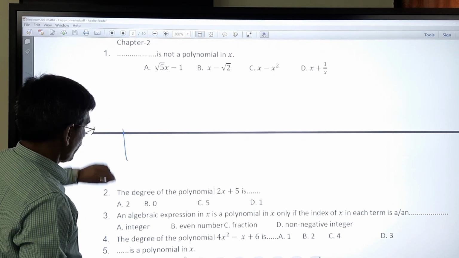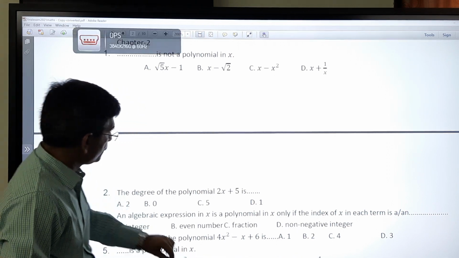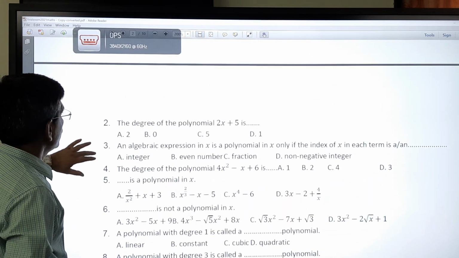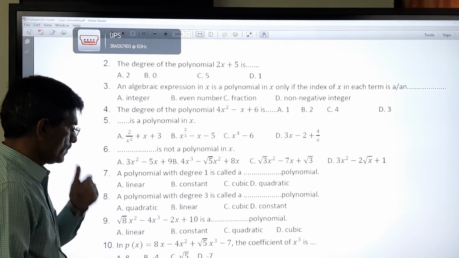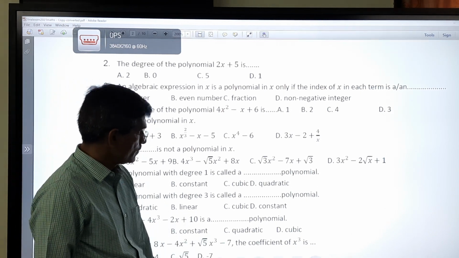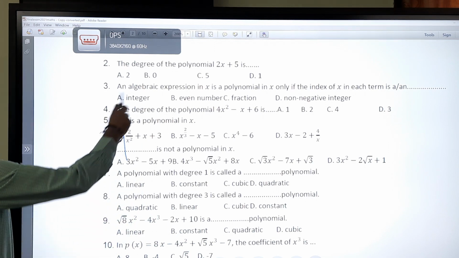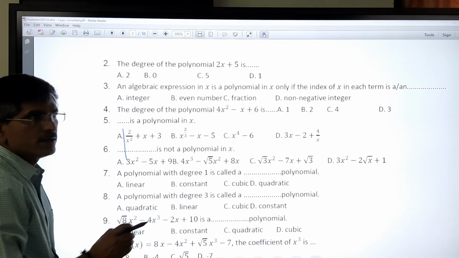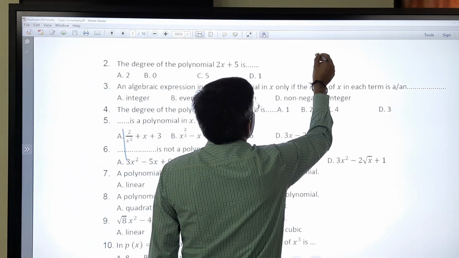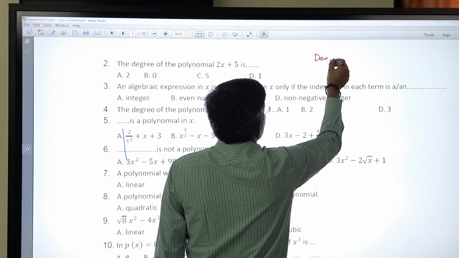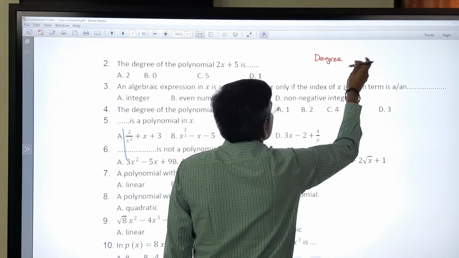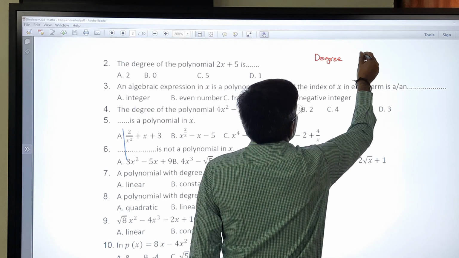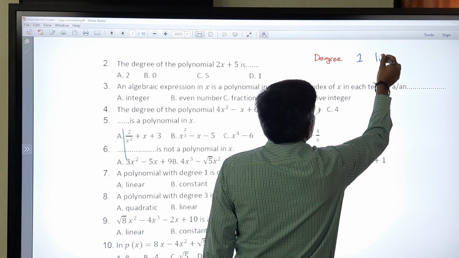Now, question number 2. Degree of the polynomial, so it is easy. We know that when the degree is 1, we can say linear.